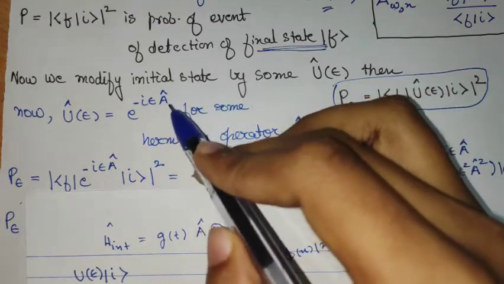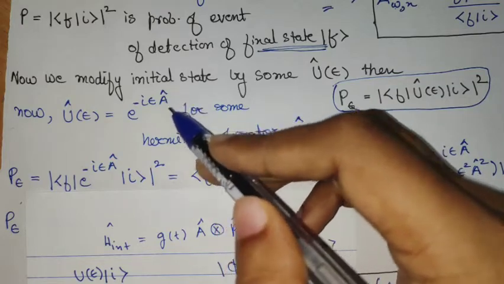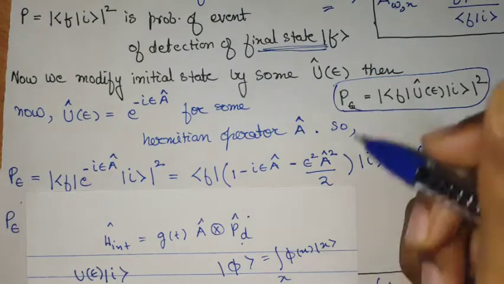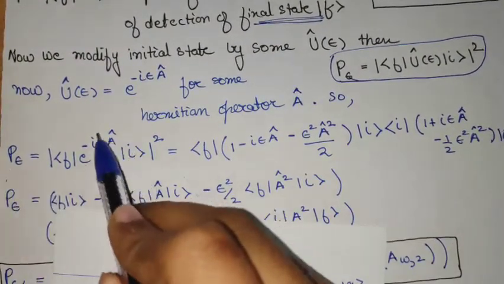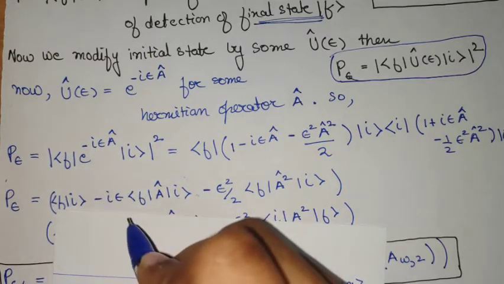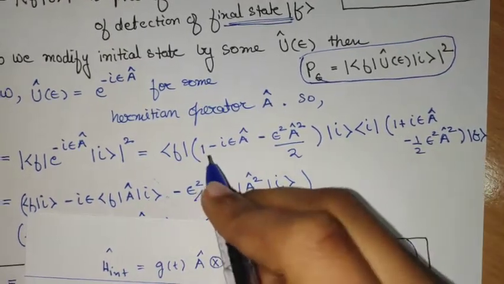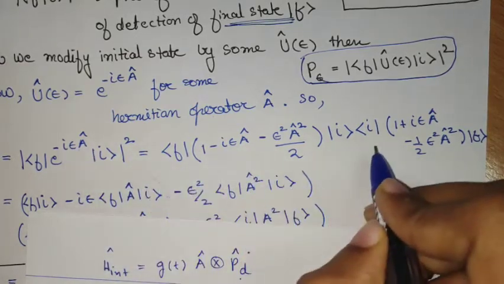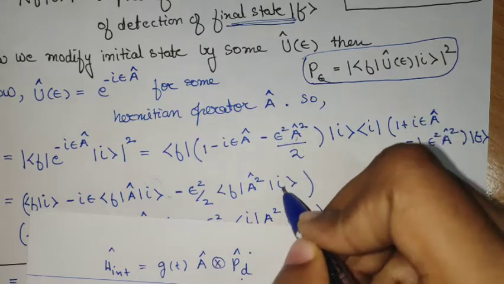A can be the spin operators, the Pauli spin matrices, or the momentum operators, in which case the unitary evolution is simply a translation operator. With this, we check for such a transition probability from I to F. The mod square of this amplitude can be expanded in this fashion that I have written here. Like mod z square is z z conjugate, where I have expanded up to epsilon square term because epsilon is a small parameter.